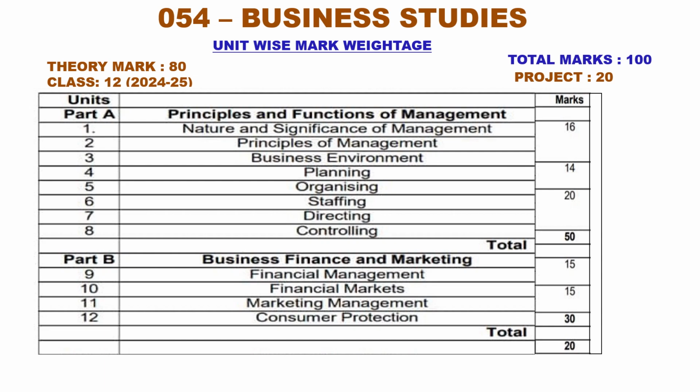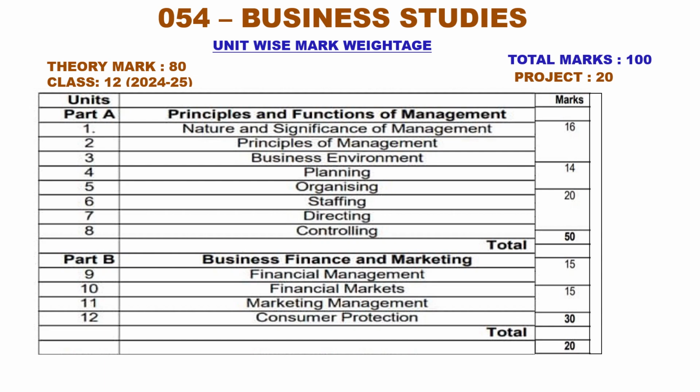In part A, for units 1, 2, 3, altogether the board allotted a weightage of 16 marks. For the 4th and 5th units, the board allotted 14 marks. And for the 6th, 7th and 8th units, the board allotted 20 marks.